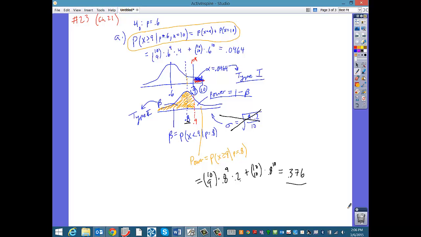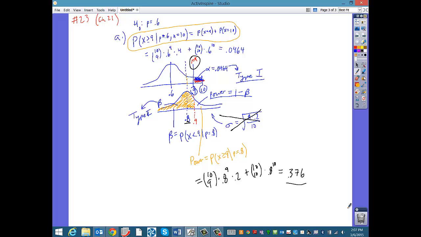Now, for D, it says, list 2 ways the coach and player could increase the power to detect any improvement. It says this in the back of the book, but basically, if we want to make the power greater, in other words, if we want this area to be more than what we see here, then we have to lower this bar, right? What if we took p star, instead of 9 out of 10 or 10 out of 10, why don't we take 8 out of 10? Then the bar would be right here, and all this would be the power of the test. So that would be more. And the other way to do it is to